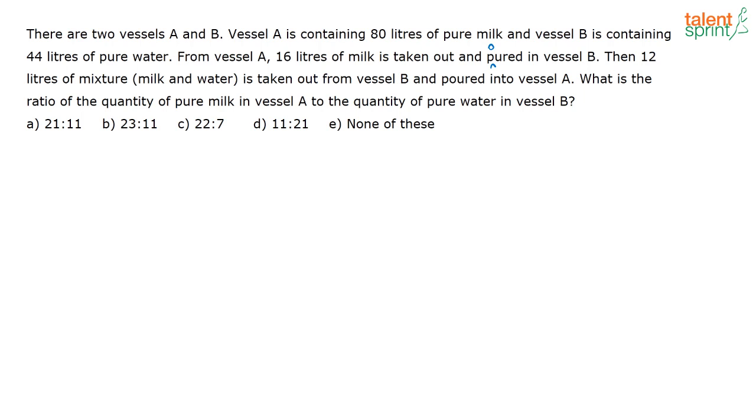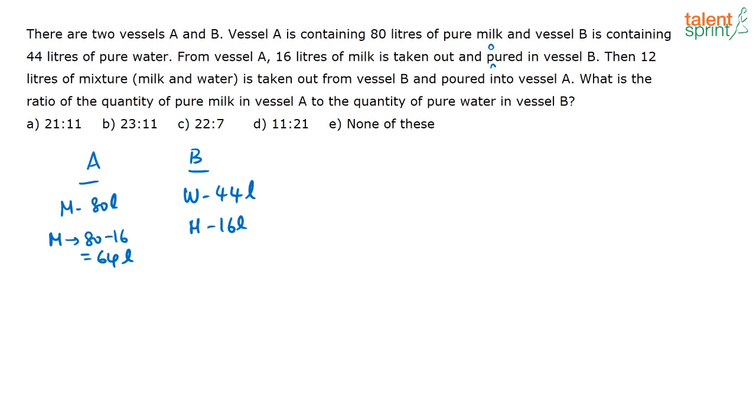Okay, so let's solve this question. See what is there. There are two vessels, vessel A and vessel B. Vessel A has 80 liters of milk, and vessel B has 44 liters of water. Now what is happening? From vessel A, 16 liters of milk is taken out and poured in vessel B. So now here there is 44 liters of water plus 16 liters of milk, and here 80 minus 16, 16 liters of milk is taken out from this, correct? So how much milk is left? 80 minus 16, that is 64 liters of milk remaining here.